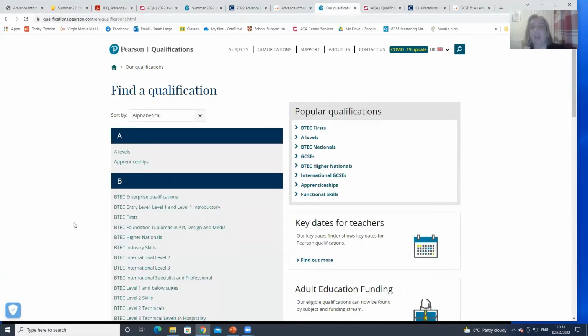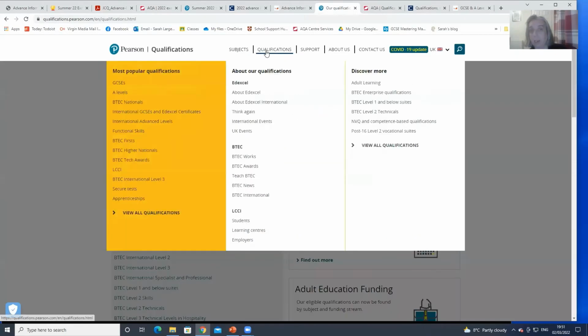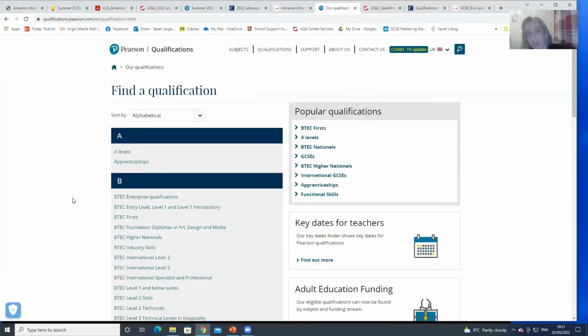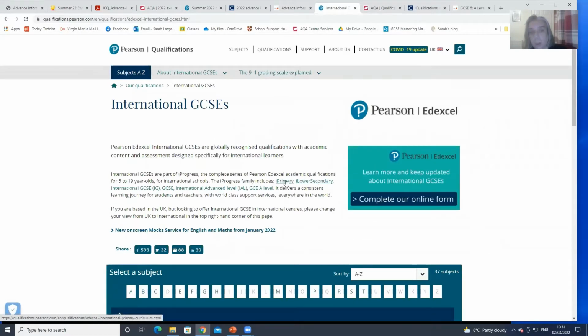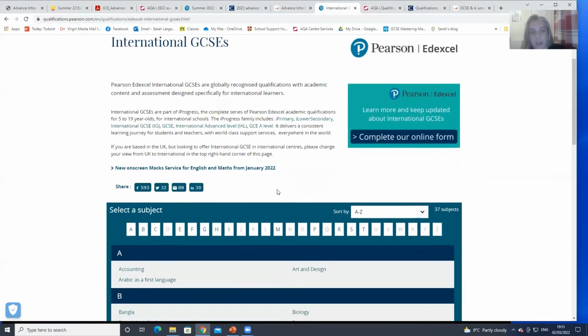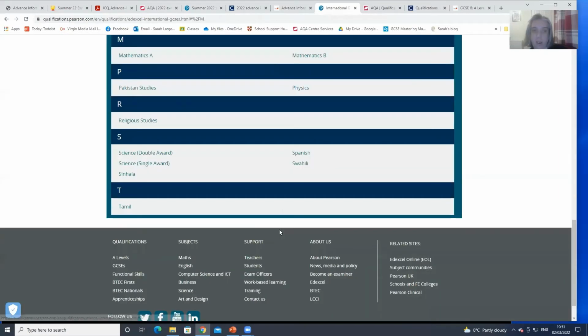For Pearson, you click on qualifications at the top, you get to this page. Pick your qualification, International GCSEs. Go for maths.